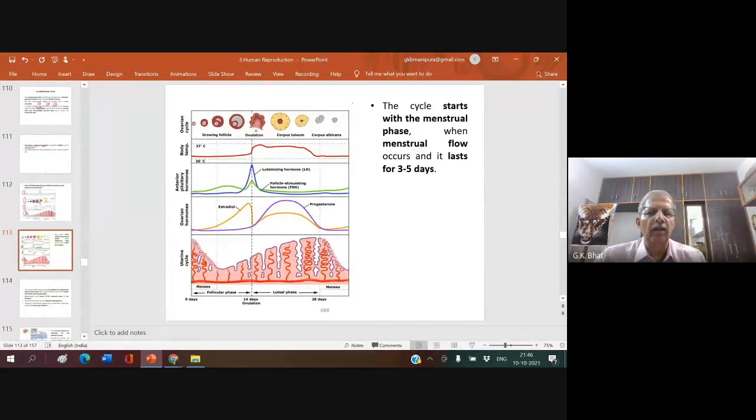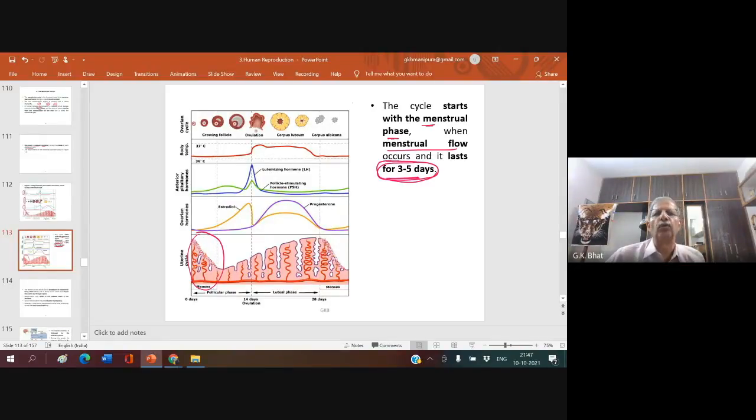The menstrual cycle in humans starts with the menstrual phase. The menstrual phase is characterized by the menstrual flow, which occurs for about 3 to 5 days. This is what is your menses. Simply we say menses, simply we say period. So this period lasts for about 3 to 5 days. What happens during this phase?